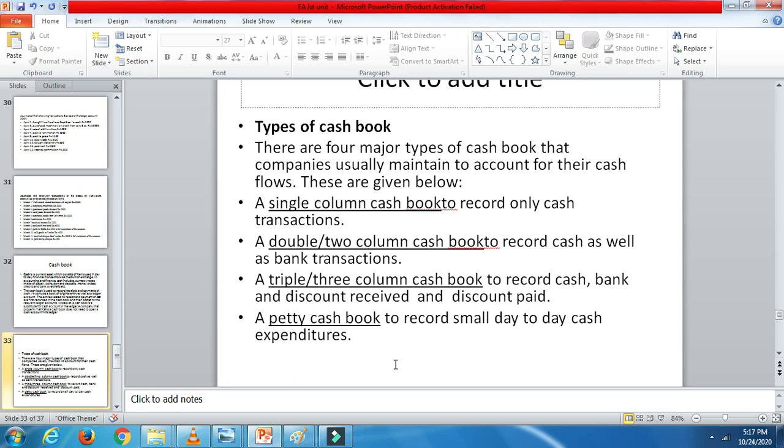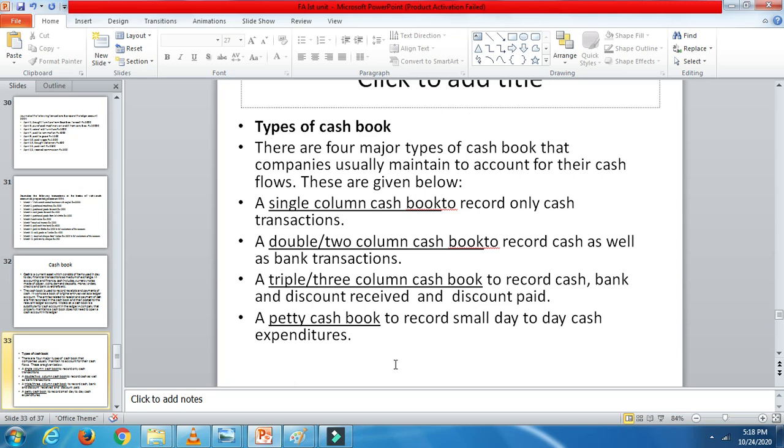If all these petty expenses are recorded in the big cash book, it will become very bulky, because things like petty expenses and stationery we cannot record separately in the cash book. So usually these payments are made and recorded by the petty cashier, a person other than the main cashier. A petty cashier will be there in the companies. So to record all these small payments, a separate book is maintained, known as petty cash book.